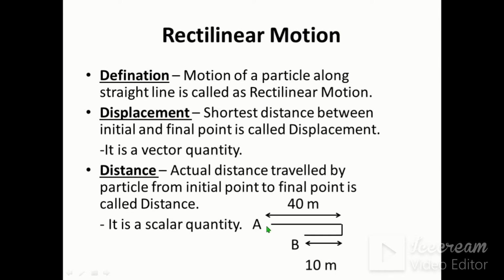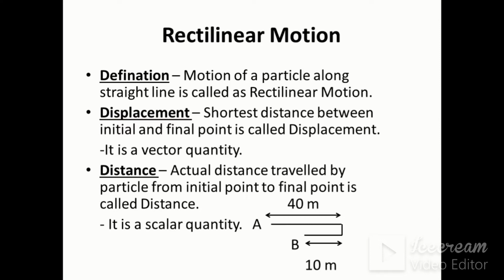We can also see in this example the particle moves till here and from here till here. Therefore, the distance is 40 plus 10, which is 50 meter, but the displacement is 40 minus 10, that is 30 meter. Therefore, displacement can be defined as the shortest distance between the initial and the final point. It is a vector quantity. It depends upon the magnitude as well as the direction. Therefore, displacement is a vector quantity.